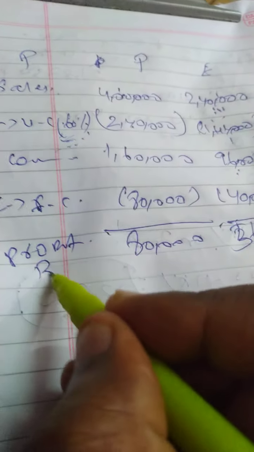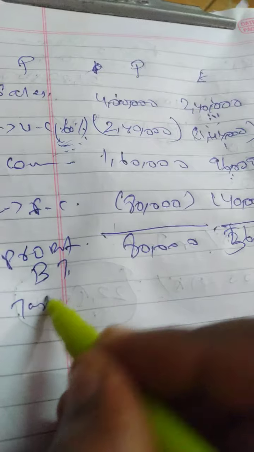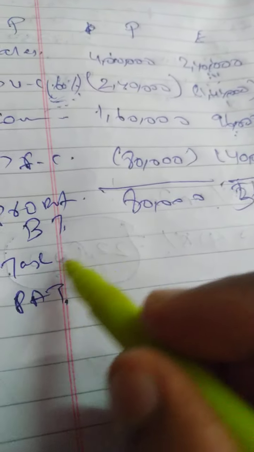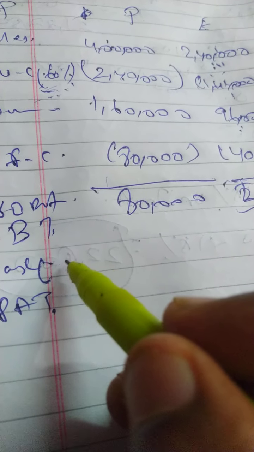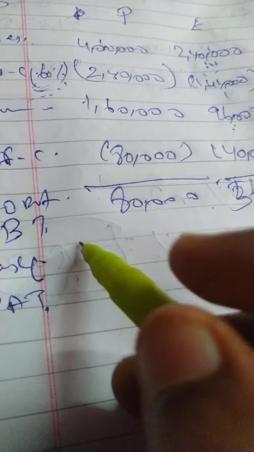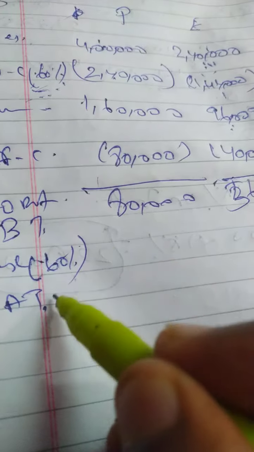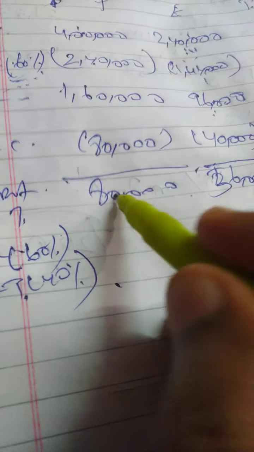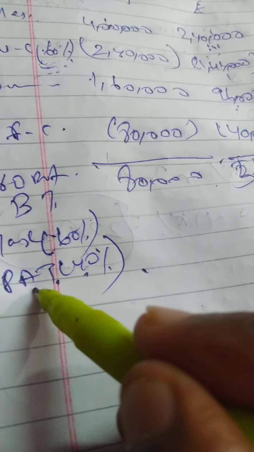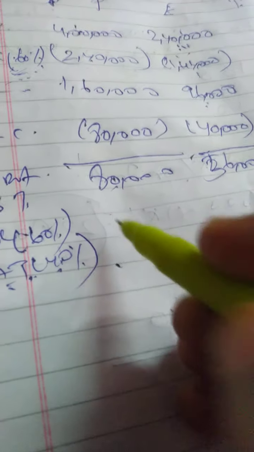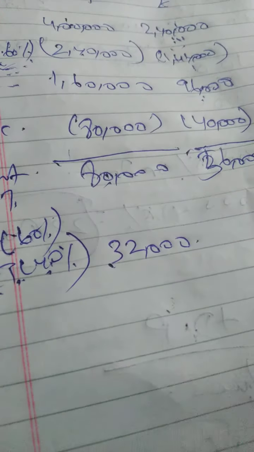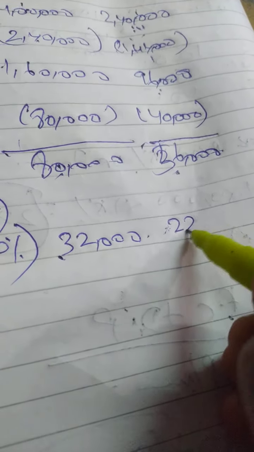This is profit before tax, then tax, then profit after tax. Okay. Tax percentage how much? 60%. Profit percentage 40%. So 80 into 40, directly I am calculating profit after tax. 80,000 into 40% is 32,000. 56,000 into 40% is 22,400.